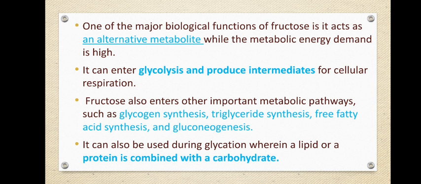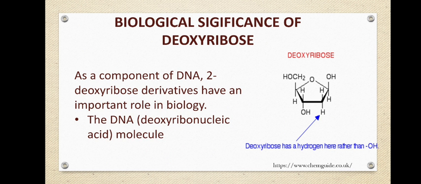It can also be used during glycation, where a lipid or a protein is combined with carbohydrates. In proteins and lipids you will come across complex proteins and complex compound lipids. You will be studying about carbohydrates that combine with proteins or lipids, glycoproteins or glycolipids. In such combinations too, fructose can be very useful. So those are the biological significances of fructose. Let's see the next one, the significance of deoxyribose.